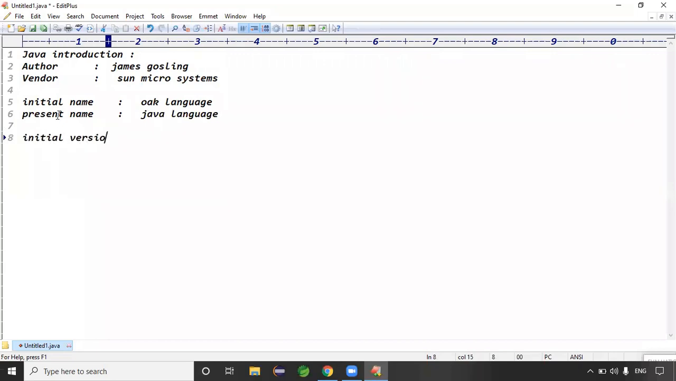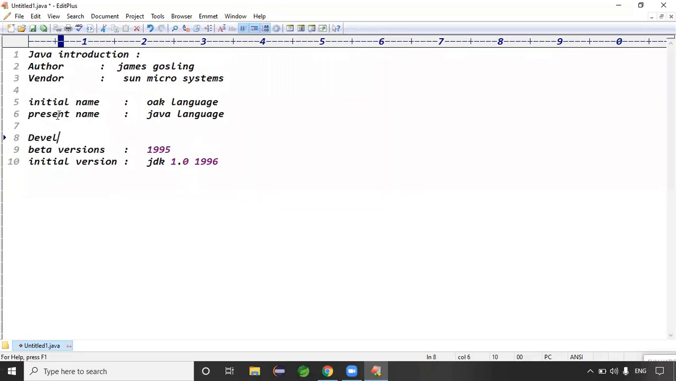Exactly. What is the initial version of Java? I said Java was released as JDK 1.0, the initial version, in 1996, right? Before that initial version, we have the beta versions from 1995. Development started in the 1990s. It took almost 5 years to release the beta version, and the official version of Java was released in 1996, right?